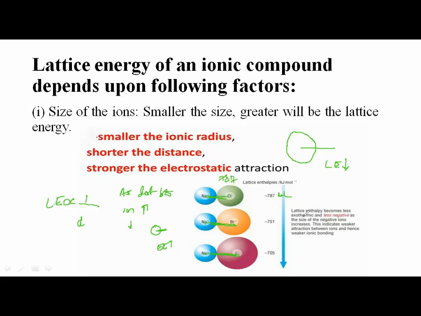Lattice energy becomes less exothermic and less negative as the size of negative ions increases. Yes, as the size of negative ions increases, this indicates weaker attraction between the ions and hence weaker bonding. Therefore, we say smaller the ionic radius, shorter the distance. Shorter the distance, stronger the electrostatic attraction. Stronger the electrostatic attraction, larger the lattice energy. So this is the first one.